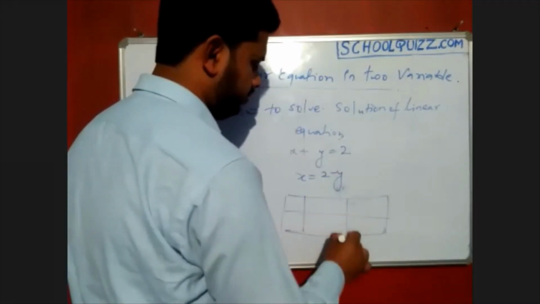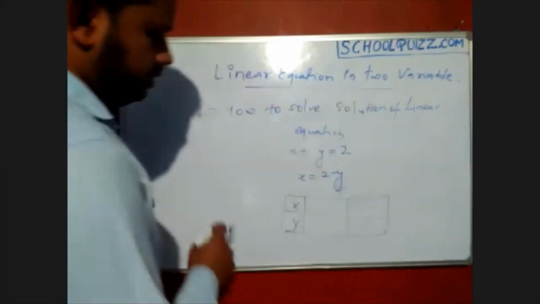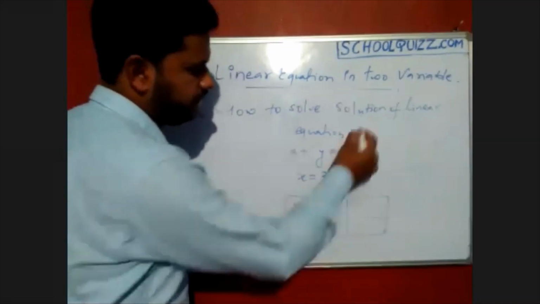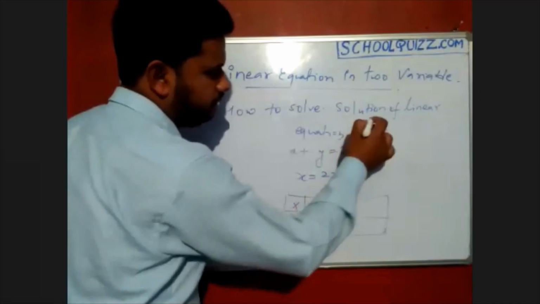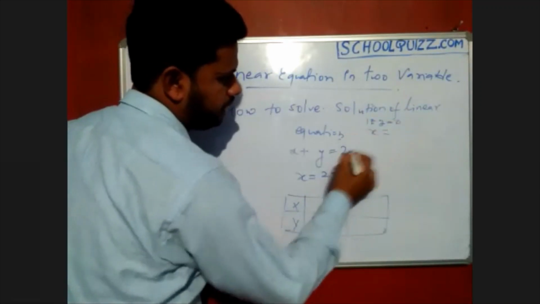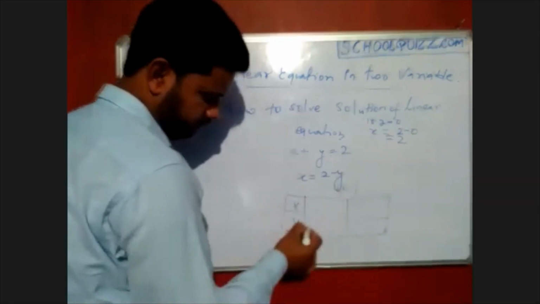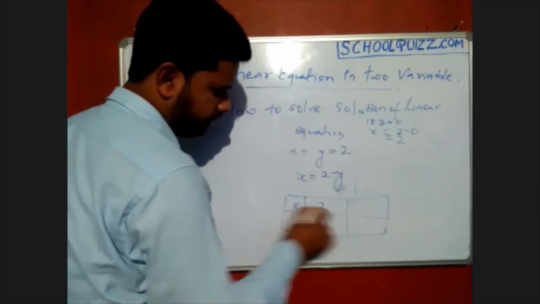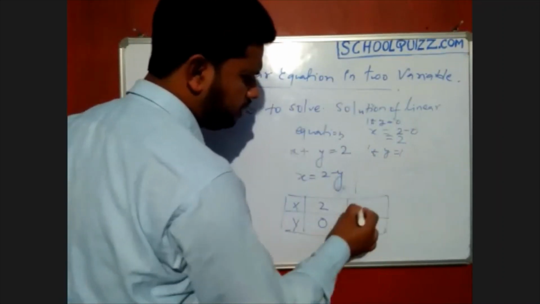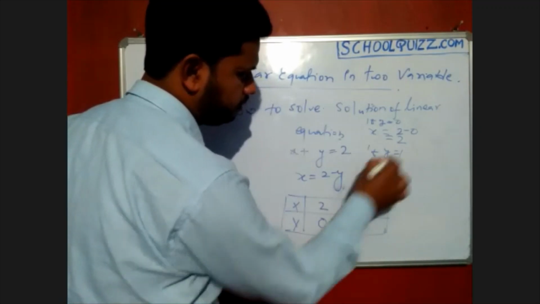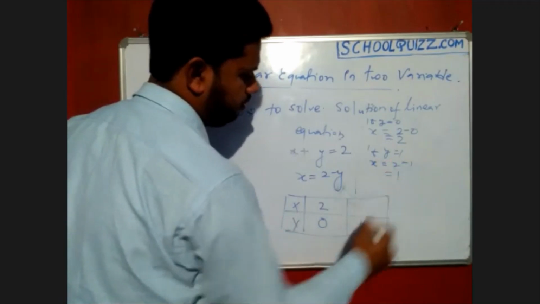We can make this table, with the x values and the y values. Suppose first we put y equals 0. Then x equals what? If y equals 0, x will be 2 minus 0, that is 2. So for y equals 0 we get the value 2. Again, if y equals 1, what value do we get? x equals 2 minus 1, that is 1.